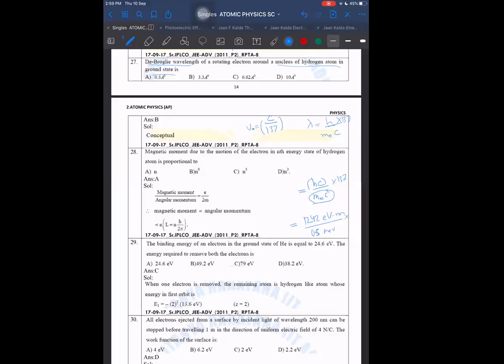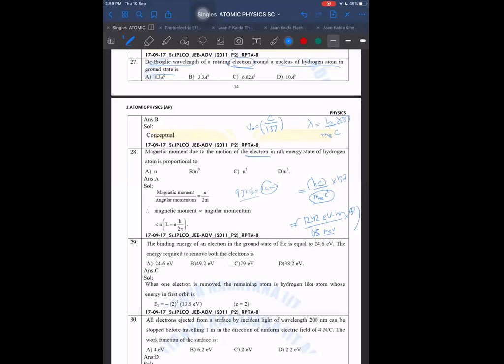0.51 mega. 931 is for one atomic mass unit. What you are doing here is for one electron, so it is just the mass of electron. Sorry, here we are talking about electron, so electron does not have that much mass. It is very less. That is for one atomic mass unit, which you are writing as 931.5 mega electron volt. It is 0.5 here for this purpose. 0.5 into 137. Can you do it now?